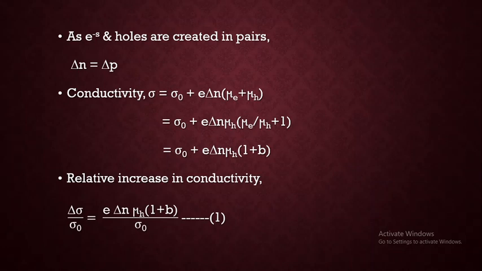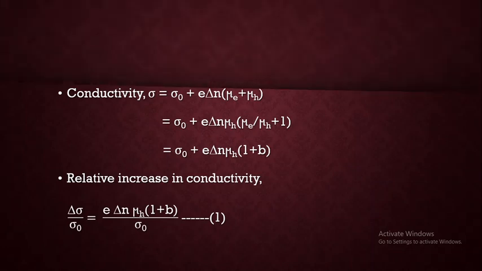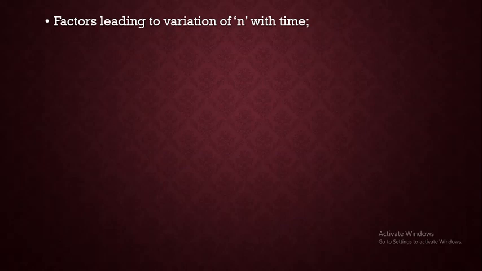Because of the photons incident over the system, an excess of free carriers is created within the semiconductor. So the equilibrium state is disturbed and the situation is a non-equilibrium state. There are mainly two factors which lead to variation of n, the carrier concentration, with respect to time.